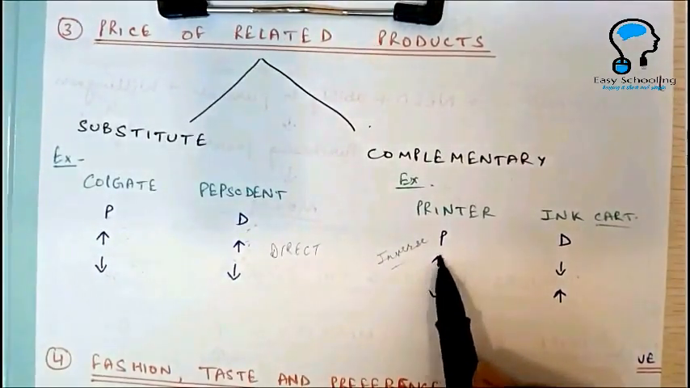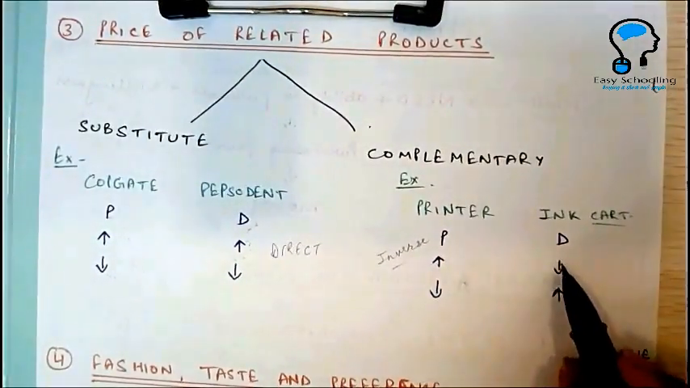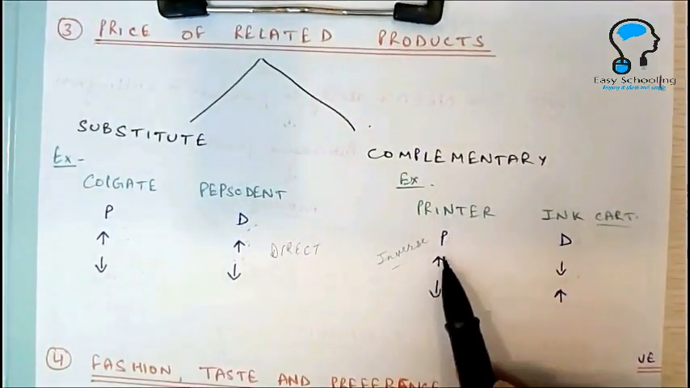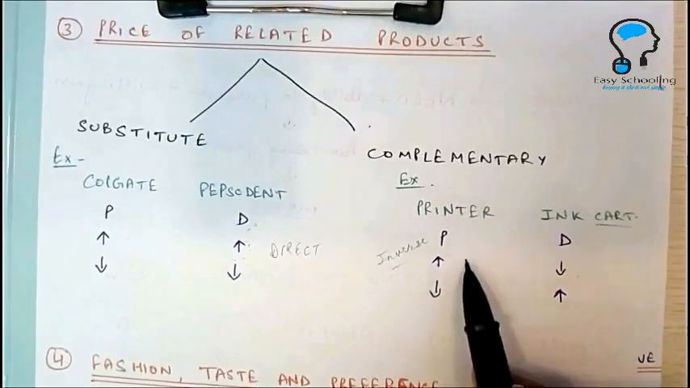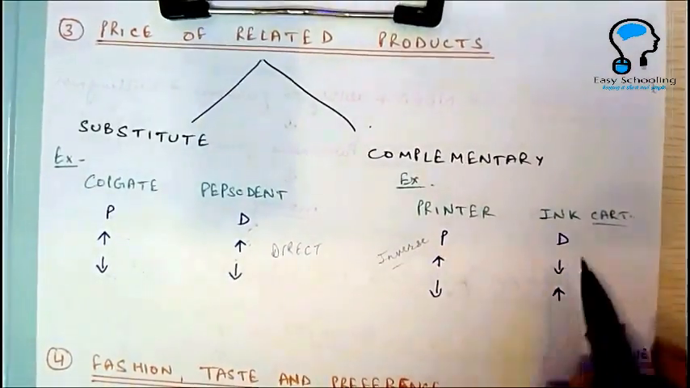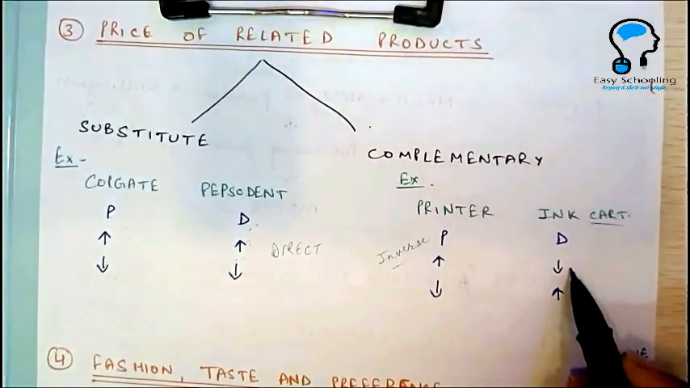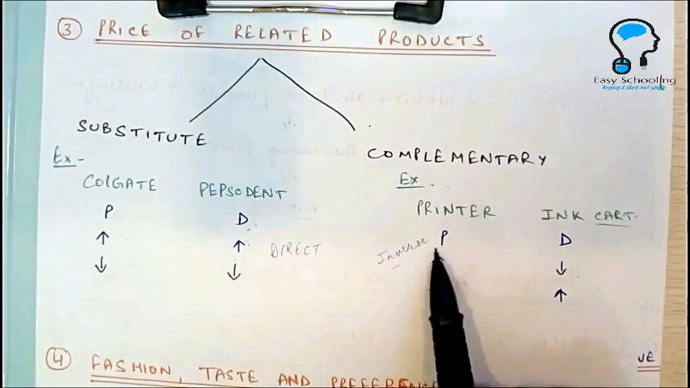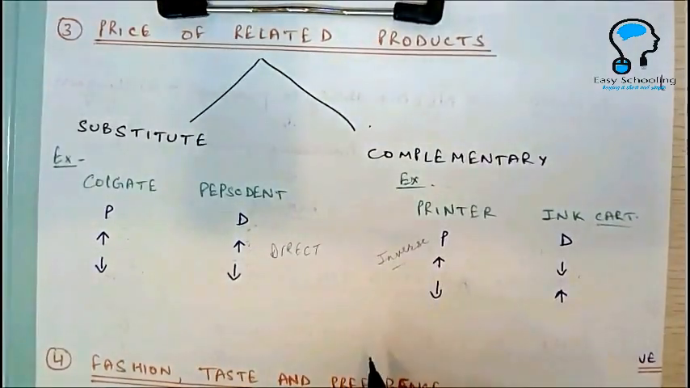With the increase in price of printer, there will be a fall in the demand of ink cartridges, because when price of printer will increase, the demand for printer will fall. And if the demand for printer is falling, what will happen? The demand for ink cartridges will also fall. So complementary goods have inverse relationship between price and demand.